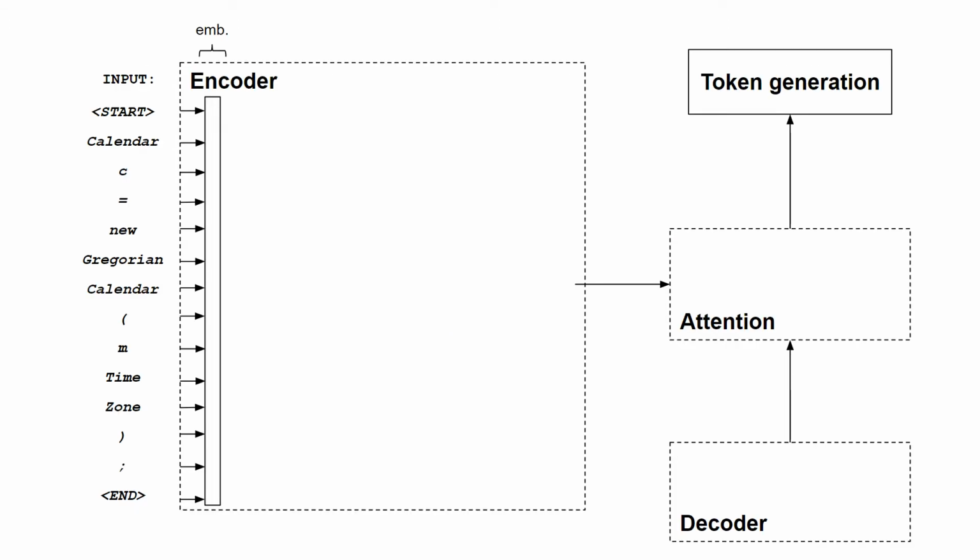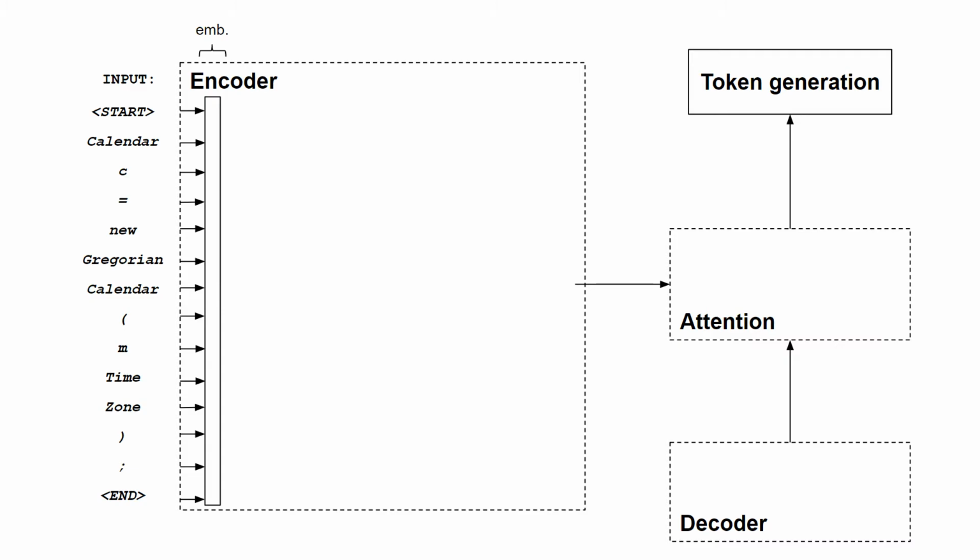So this is an overview of our model architecture. We have the input on the left, followed by the encoder that starts with an embedding layer. And then on the right, I'm showing the decoder, attention, and token generation that we won't describe much here.